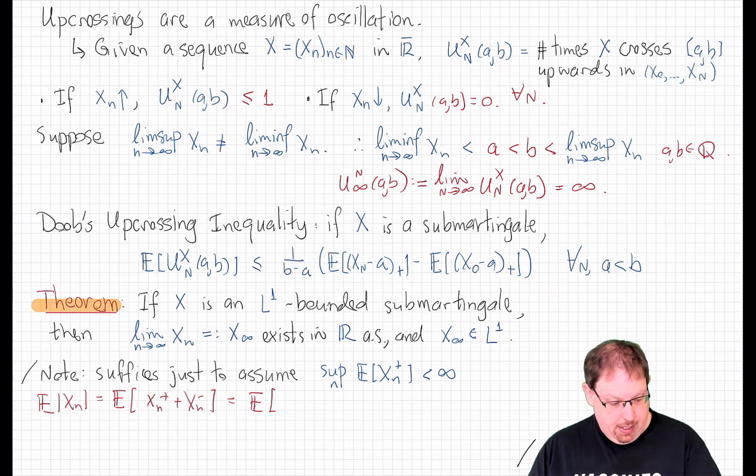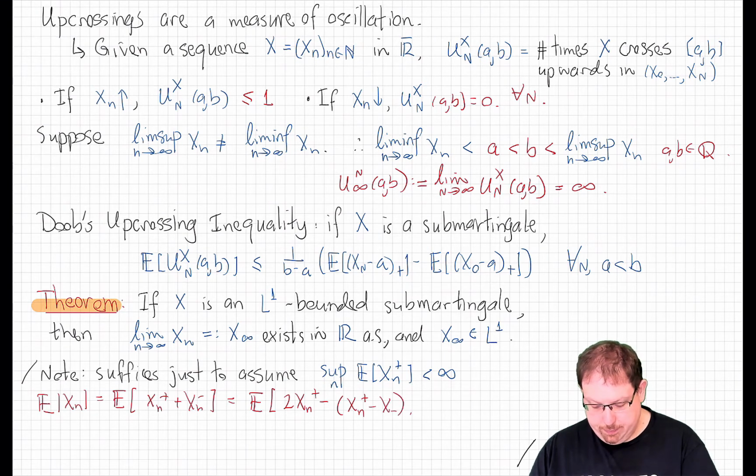That's the same thing as twice the positive part minus the difference of the positive and negative parts. But the difference of the positive and negative parts is just xn itself. So that's twice the expected value of xn plus, minus the expected value of xn.